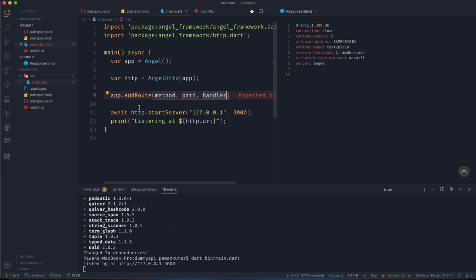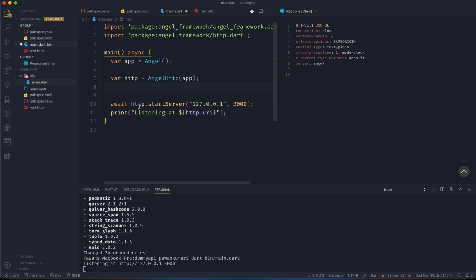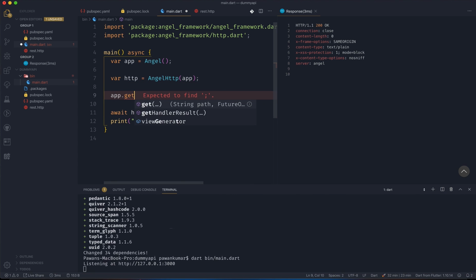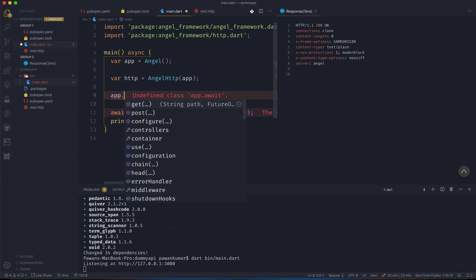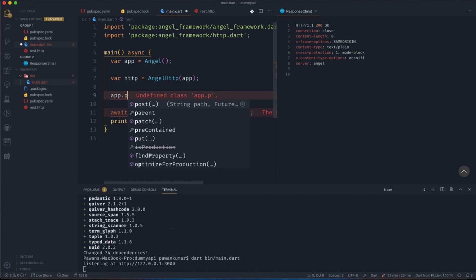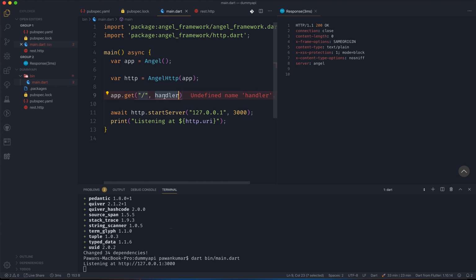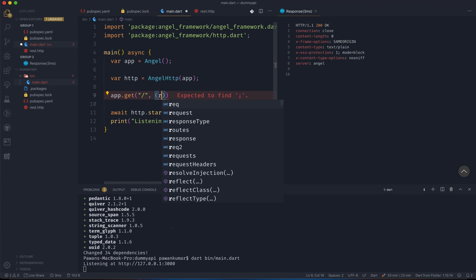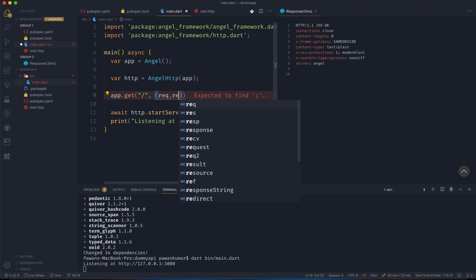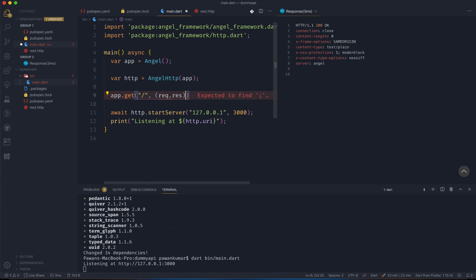But if you already know what kind of method you want to use, you can directly use app dot, let's say, get, post, delete, put. So all these methods are already available, so we are gonna use get. It will take a path, so let's say our path is slash by default, the first path is slash, then the handler. For the handler it will have two callbacks, one is request, another one is response, and yes, this is how we use it.